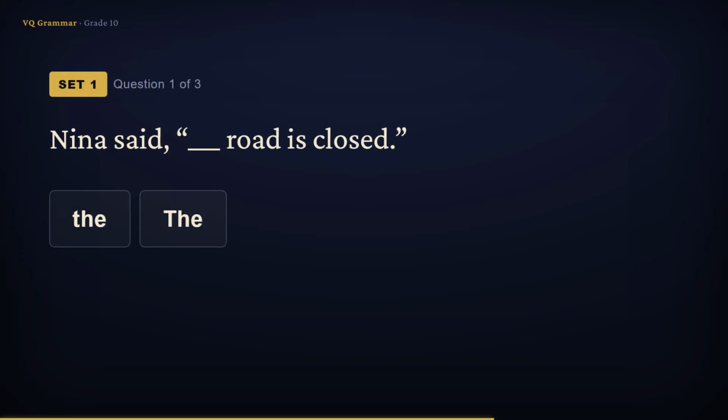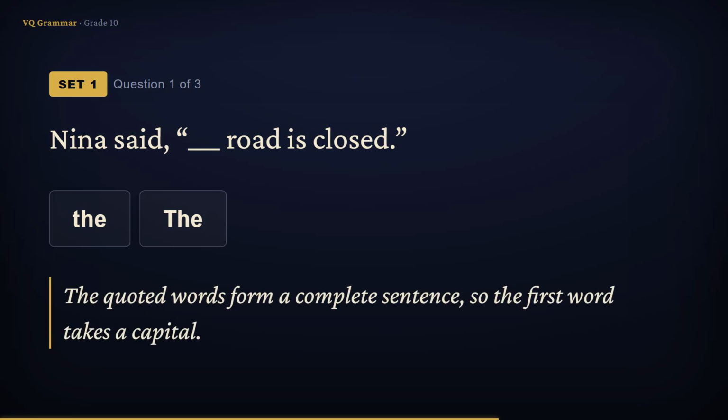Nina said, "blank road is closed." Ask the only question that matters: are the quoted words a complete sentence? "The road is closed." Yes, that is a whole sentence sitting inside the quotation marks. So its first word takes a capital. The answer is "The," with a capital T.